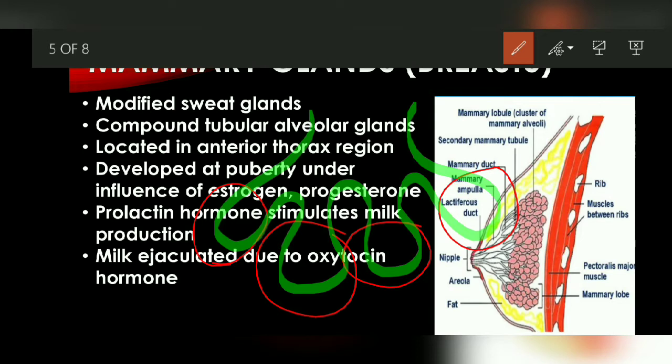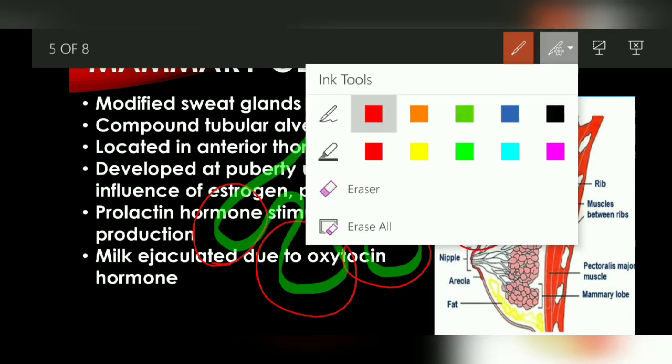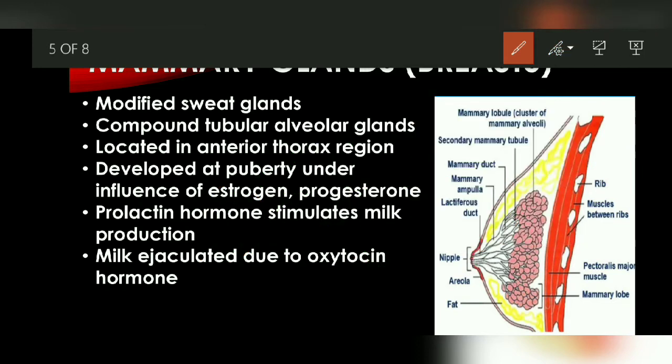So compound tubular alveolar means a gland that has a number of ducts arising, and those ducts end in sac-like structures. So our mammary glands are compound tubular alveolar type.